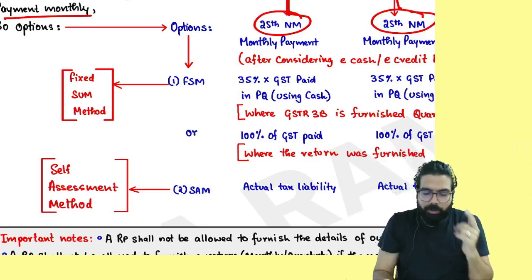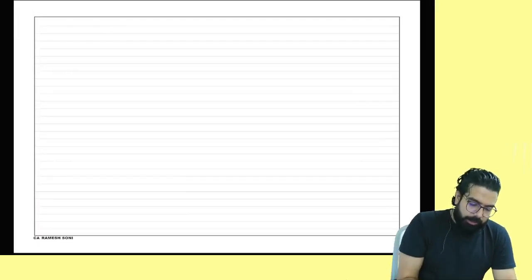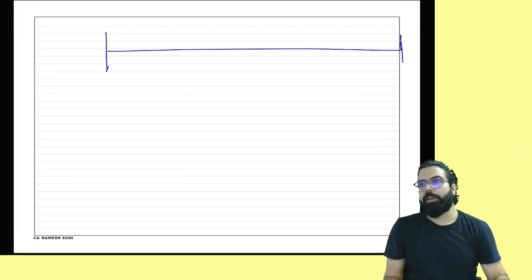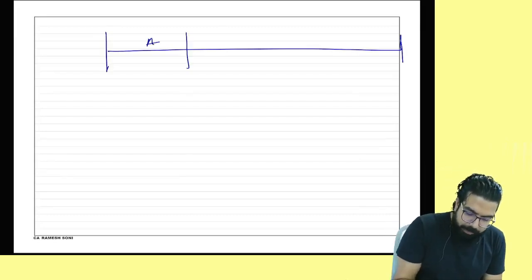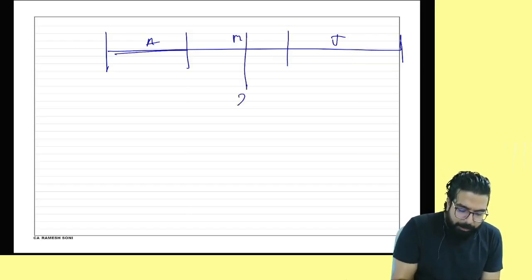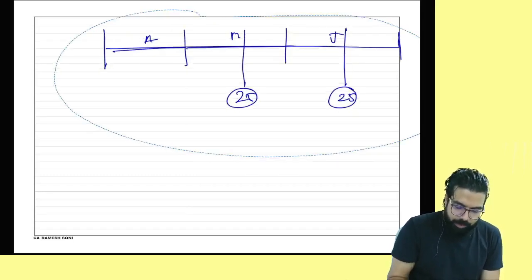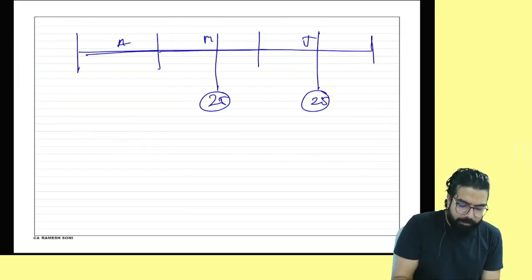Is my point clear to all? I'll go ahead and ask you, everyone listen. This is the quarter: April, May and June. For April, I have to make the payment by 25th. For May, I have to make the payment by 25th. And then for the whole quarter, what will I do?